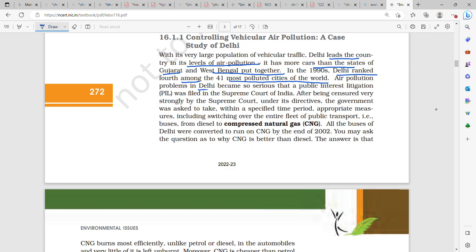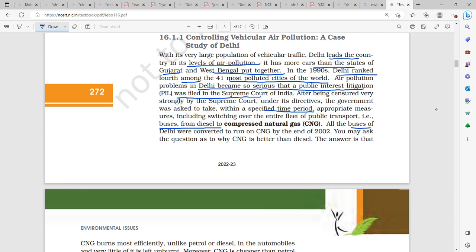Air pollution problems in Delhi became so serious that a public interest litigation (PIL) was filed in the Supreme Court of India, after which the government was censured very strongly by the Supreme Court. Under its directives, the government was asked to take, within a specified time period, appropriate measures, including switching over the entire fleet of public transport, that is buses, autos, etc., from diesel to CNG.